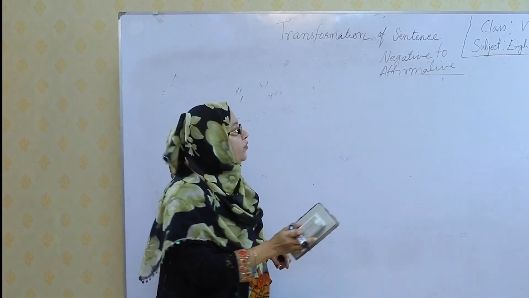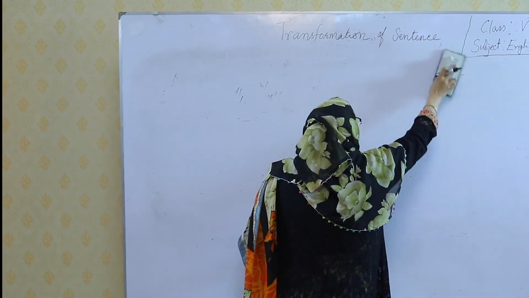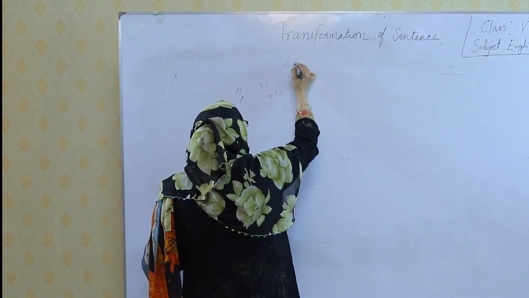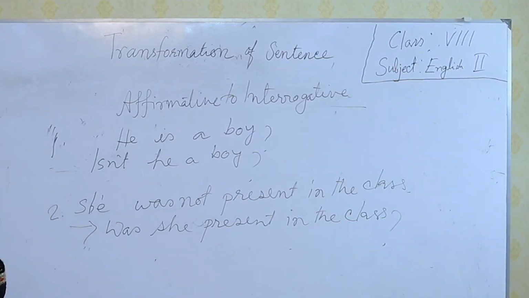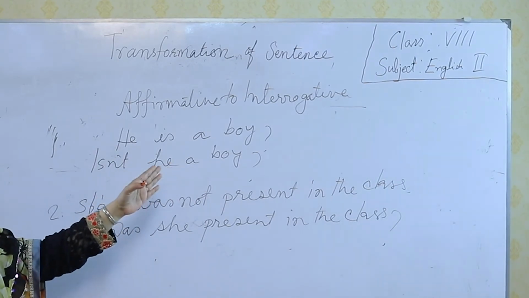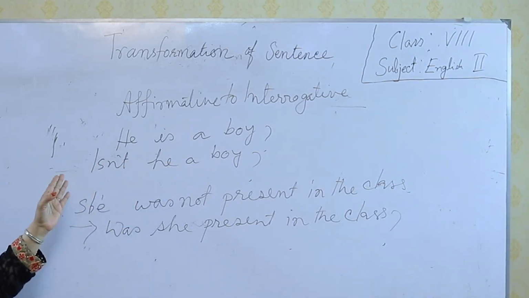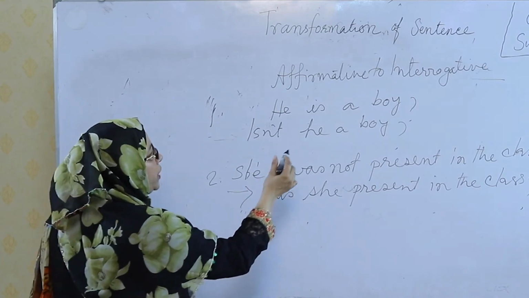So, students, now we can go to affirmative to interrogative. There are two sentences. He is a boy. We turn it into interrogative by using this rule.